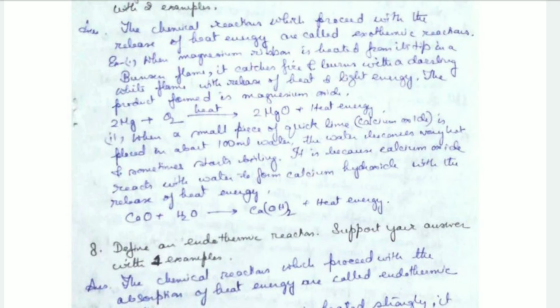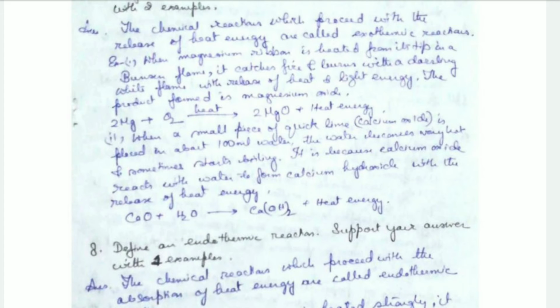is placed in about 100 ml of water. Calcium oxide placed in 100 ml of water, the water becomes very hot and sometimes starts boiling. You must have seen when people do coloring in our houses, they dissolve this calcium oxide in a tin containing water, so that gives a lot of heat.